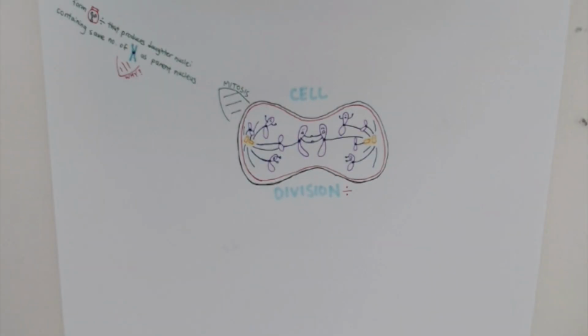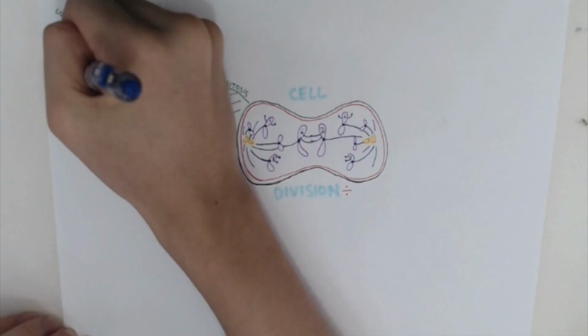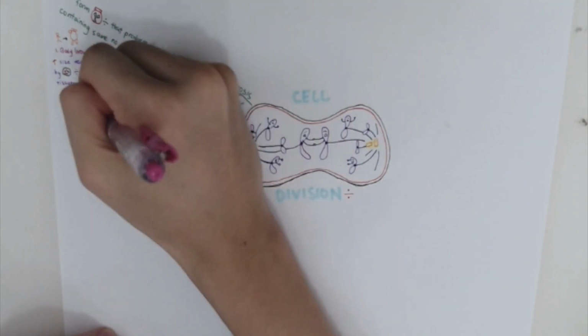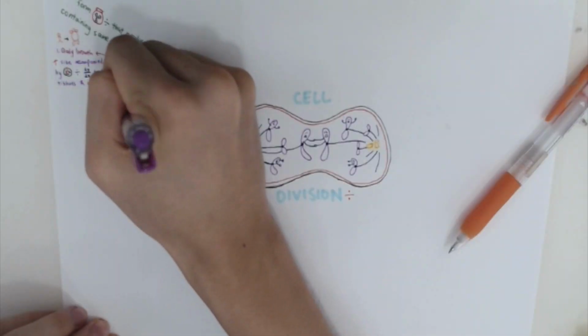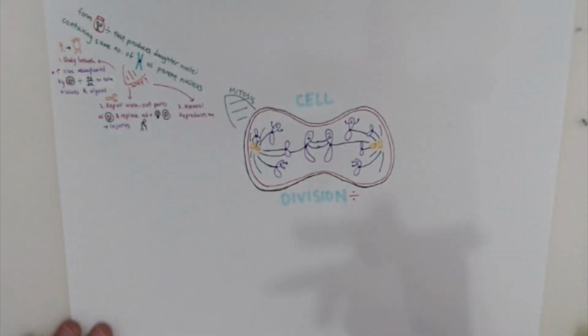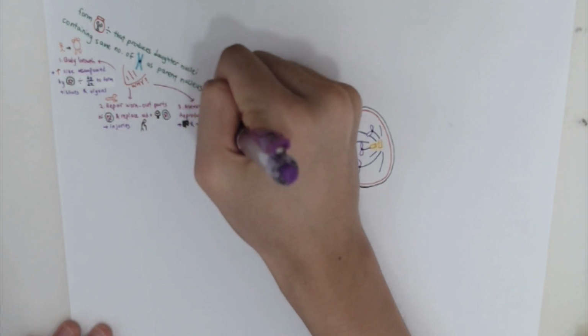There are three main reasons why a cell needs to undergo mitosis. The first is growth, where an increase in organism size has to be accompanied by cell division and differentiation to form tissues and organs. The second reason is to repair worn-out parts or to replace old and dead cells. One common example of this is during injury. The last reason is for asexual reproduction, as is the case for plants and microorganisms.